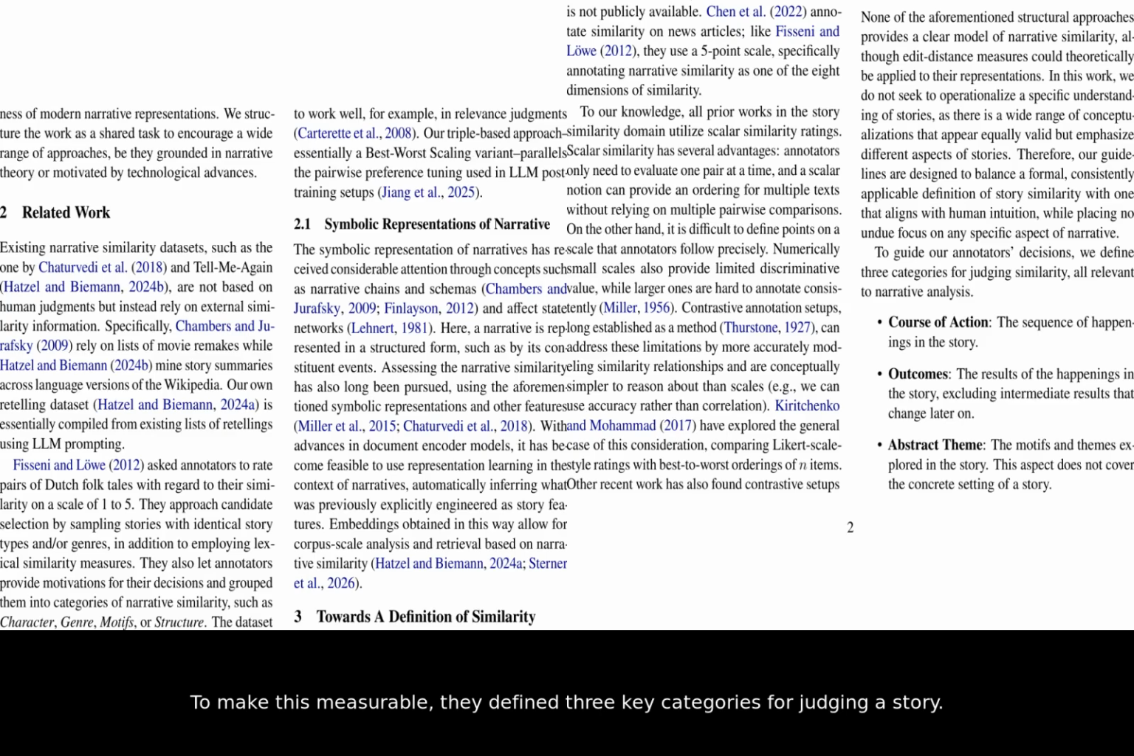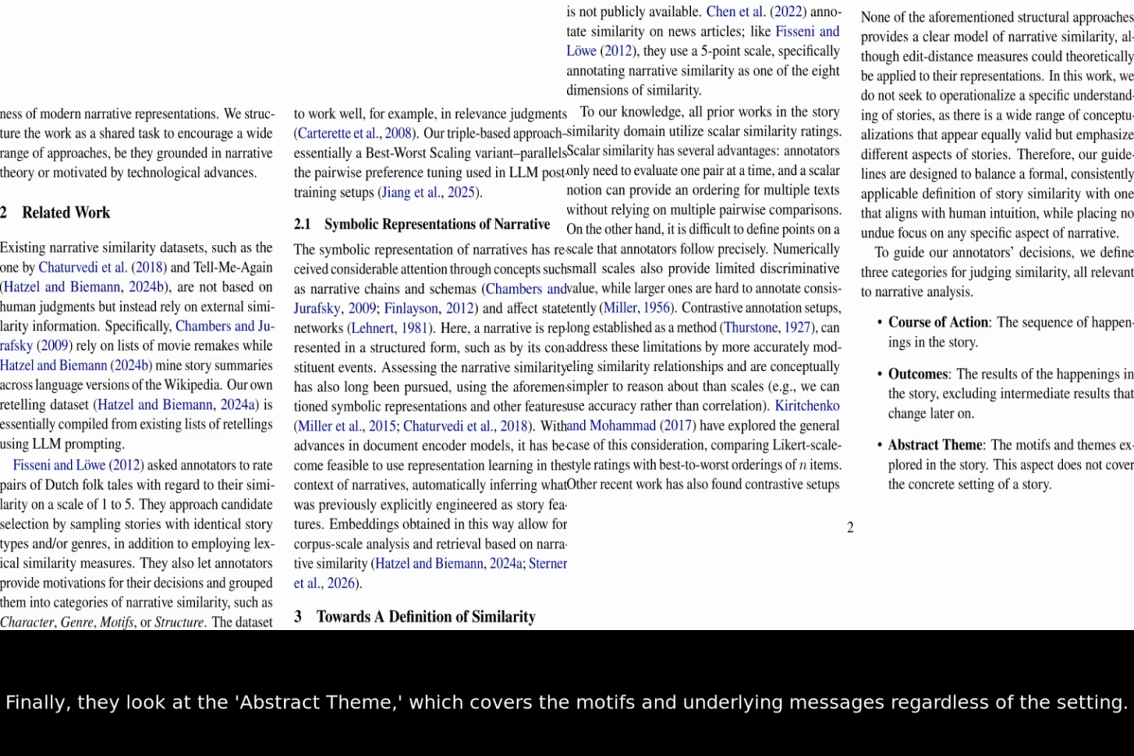To make this measurable, they defined three key categories for judging a story. First is the course of action, or the specific sequence of events that take place. Second is the outcomes, which are the final results of everything that happened in the plot. Finally, they look at the abstract theme, which covers the motifs and underlying messages regardless of the setting.